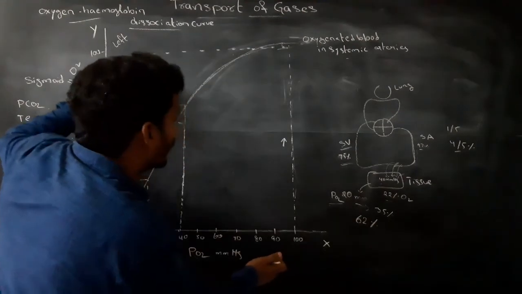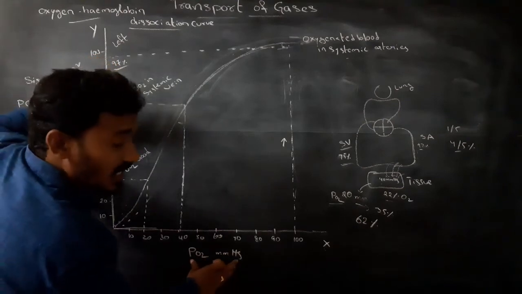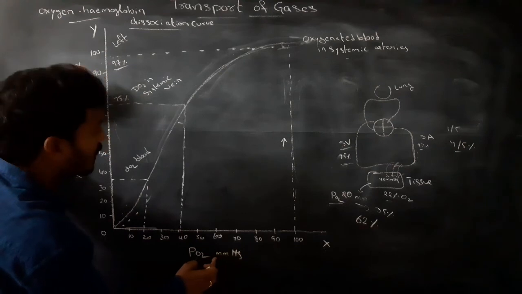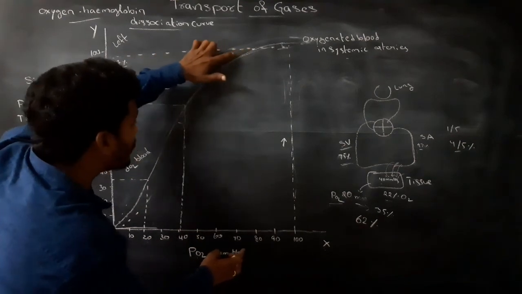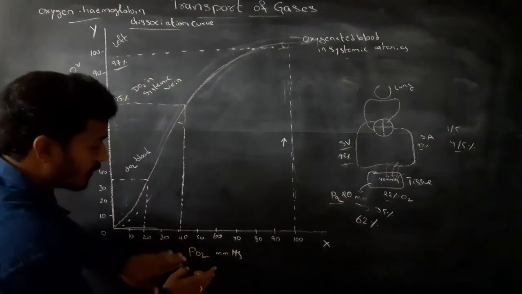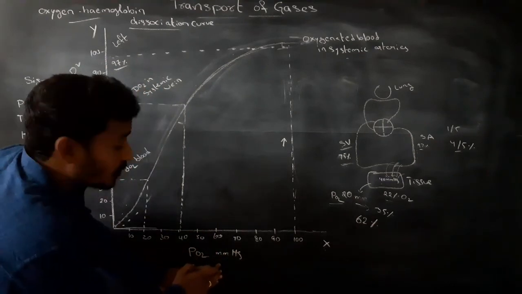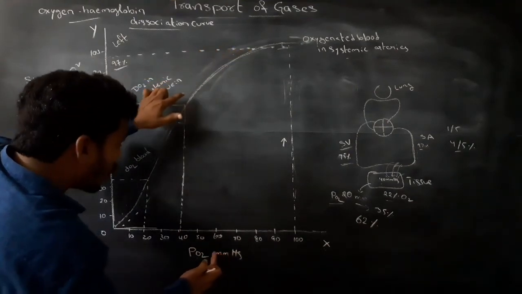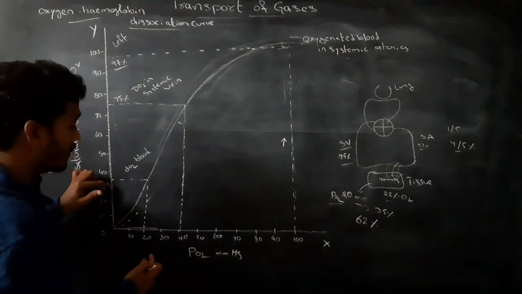It means the partial pressure of O2 decreases, and the percentage of saturation of hemoglobin also decreases.